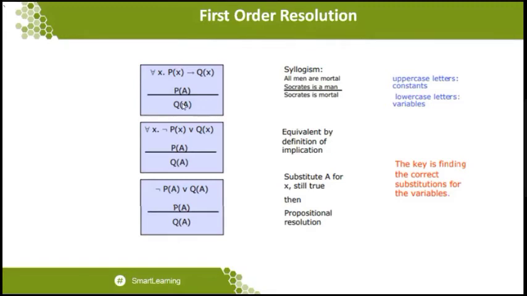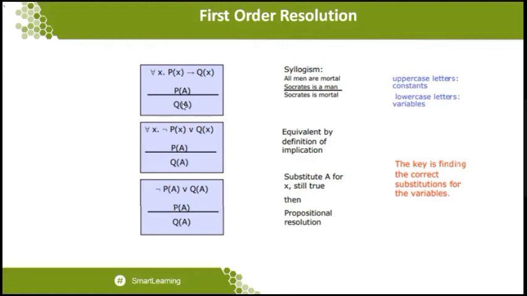For all x, p of x implies q of x, this statement can be written as all men are mortal. Yes, all men are mortal. That is a statement that we want to conclude, or that you want to accept. The next statement is Socrates is a man. So here Socrates is a constant that is going to be applied in the place of x. So Socrates is a man, so Socrates is also mortal.